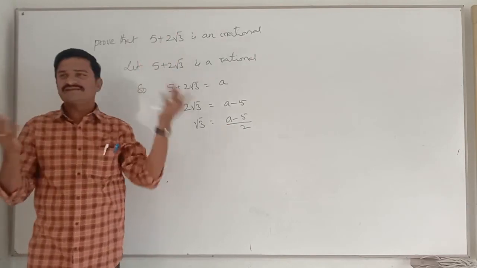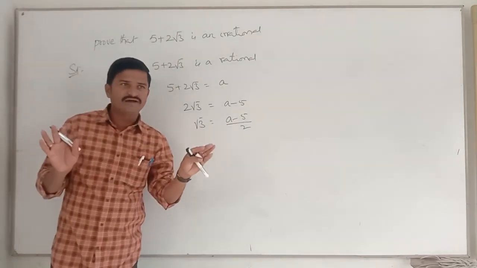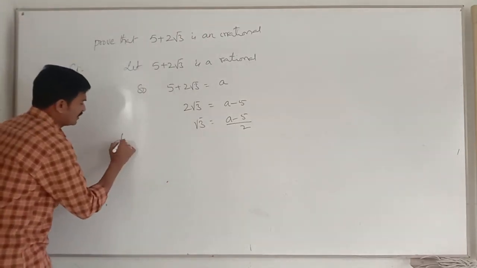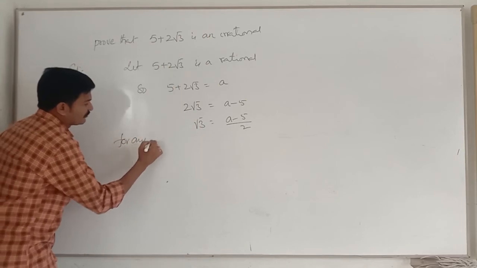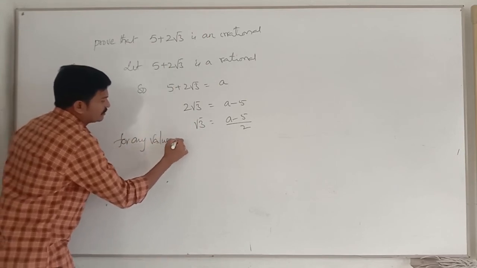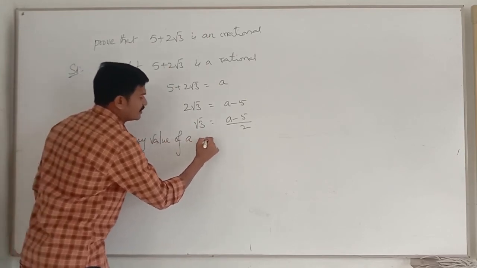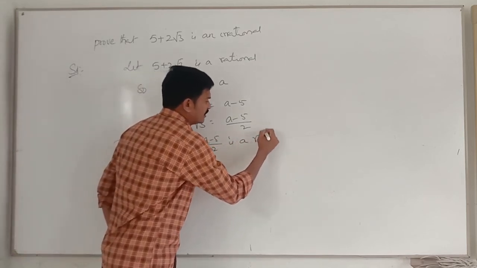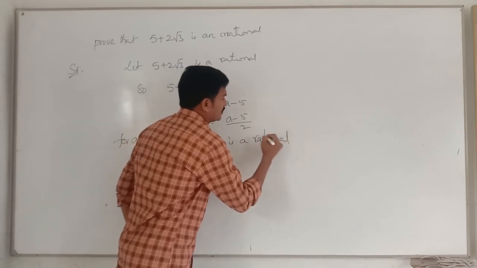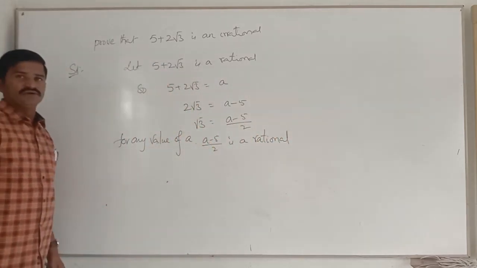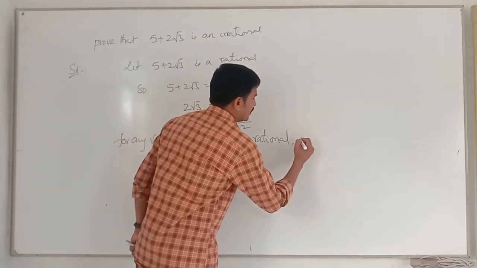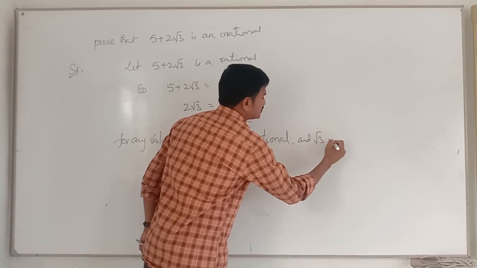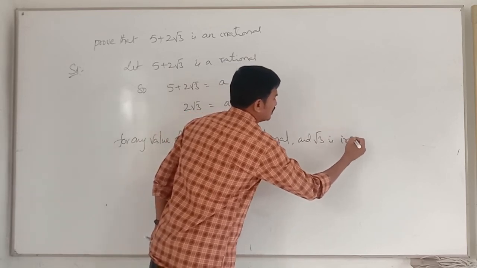Now write a one-line sentence: for any value of a, a minus 5 by 2 is a rational, and root 3 is irrational.